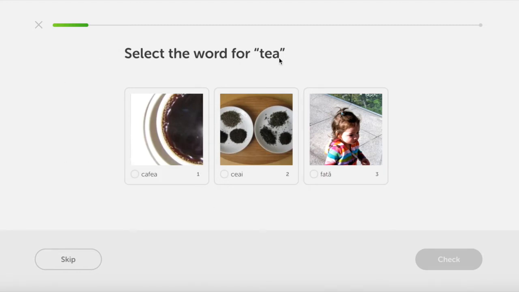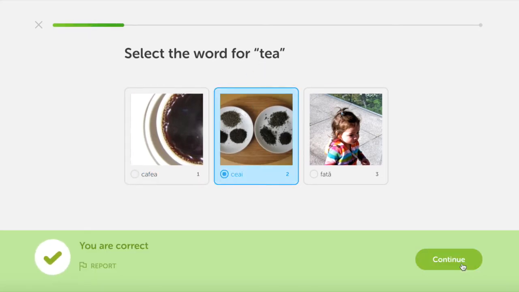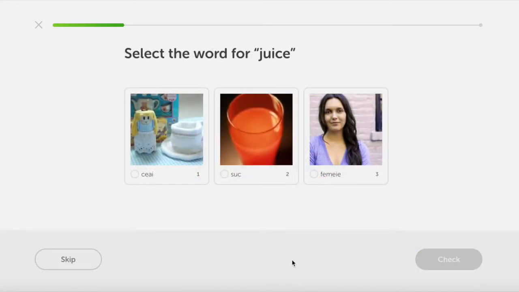Select the word for tea. In the first image we have cafea, second ceai, third fată. Fată means girl, ceai means tea, cafea means coffee. So tea, ceai. Correct. Let's continue. Select the word for juice.